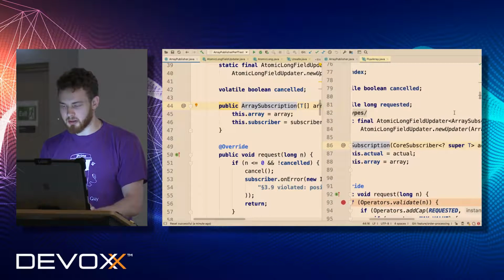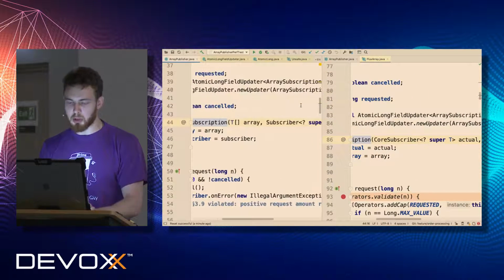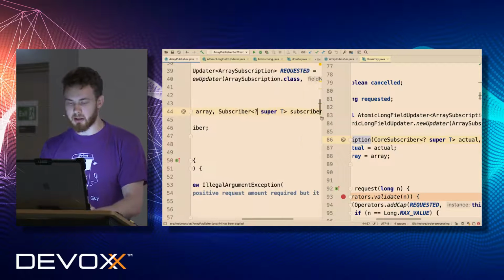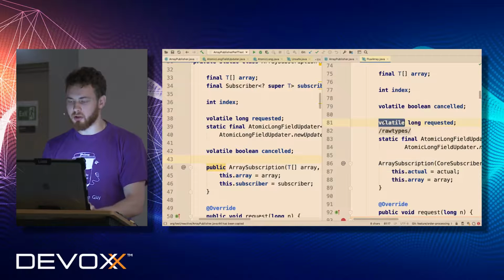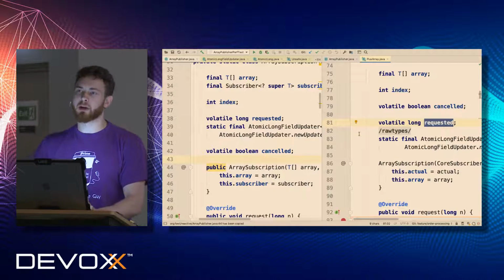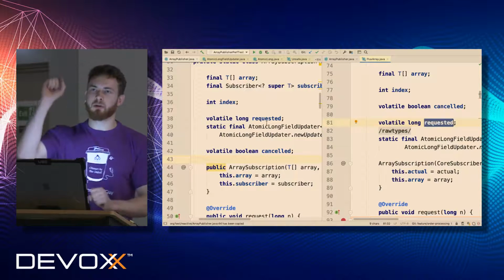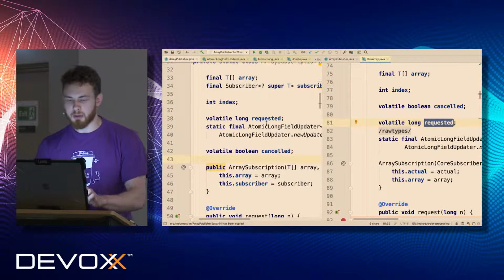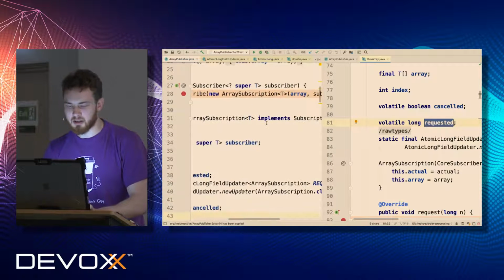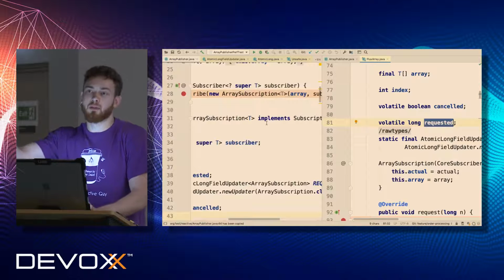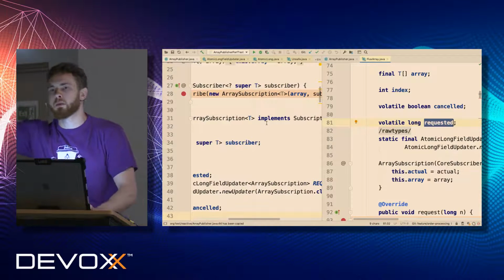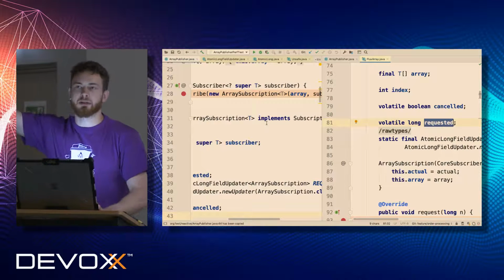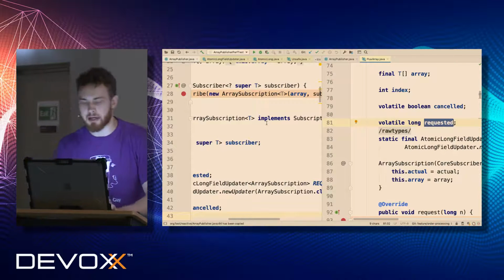Here we had our subscriber to which we had to send some elements. Here we have the same usage of volatile requested in order to avoid creation of additional objects. If you look at RxJava 2, you can see that the subscription extends from AtomicLong. This is another way to decrease the number of objects. This is only because RxJava is built on top of Java 6, and in Java 6 there is no AtomicLongFieldUpdater so far.